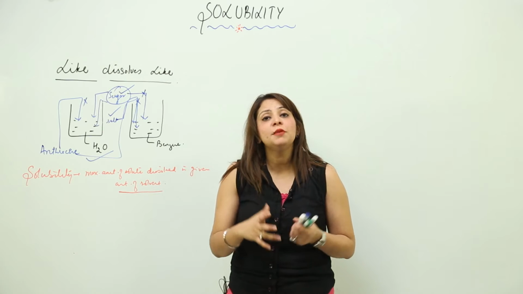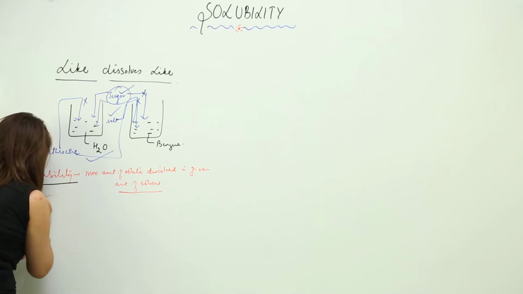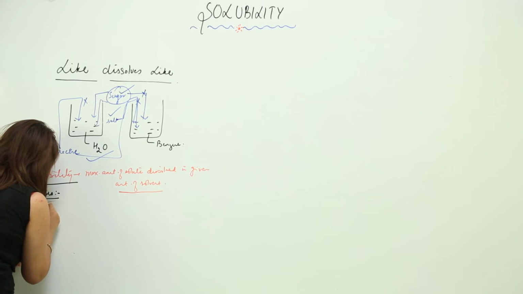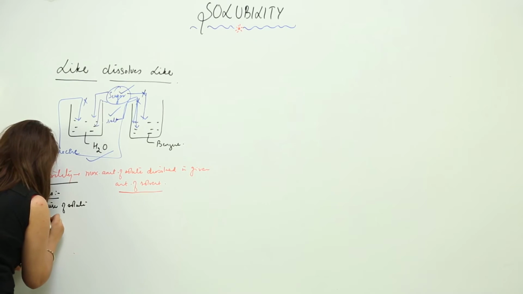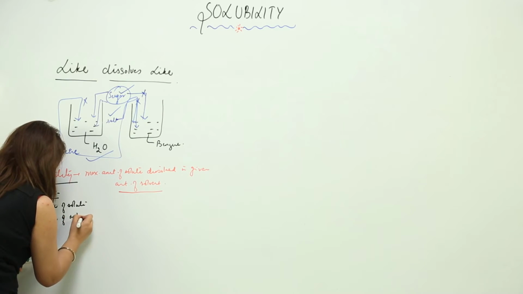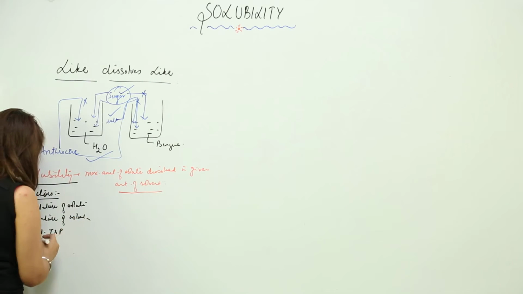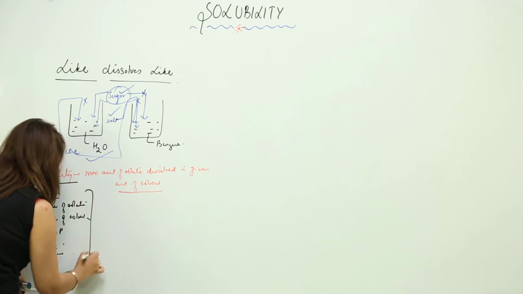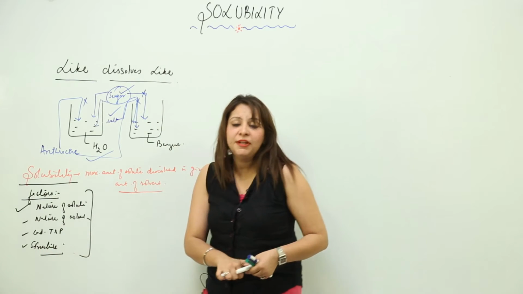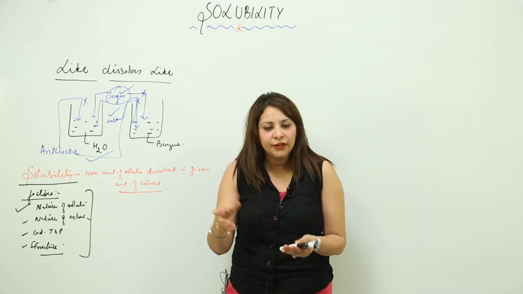Now as I told you, there are many factors that affect the solubility, so let us sum them up, right. What are those factors? Factors that influence solubility are nature of solute, nature of solvent, condition of temperature and pressure, which have a very important effect, right, and likewise we have structure also. These are the factors which influence the solubility. Sometimes they increase the solubility and sometimes they decrease it. So let us see how they are going to affect.